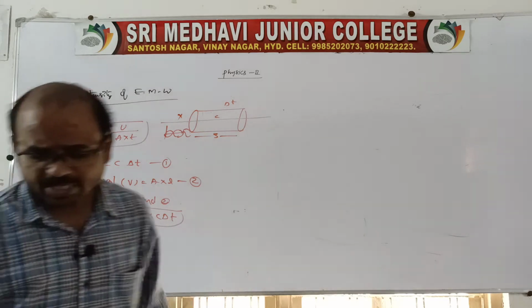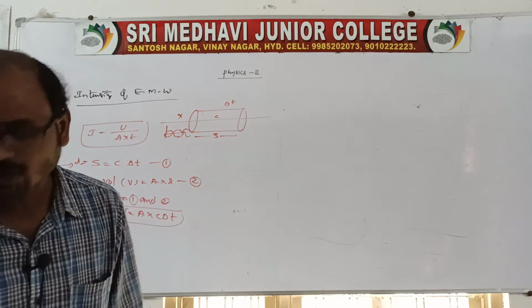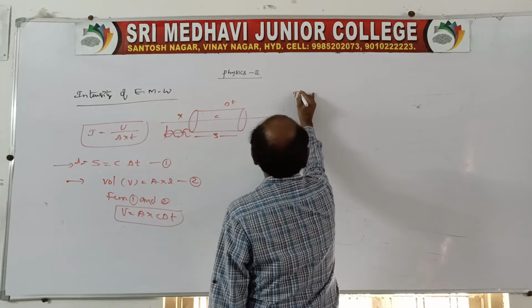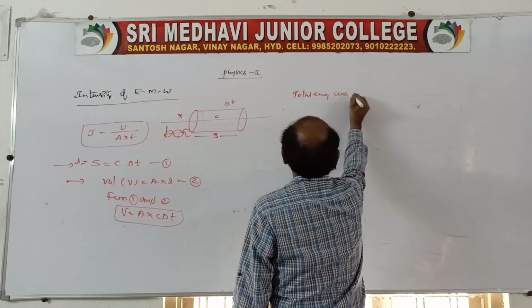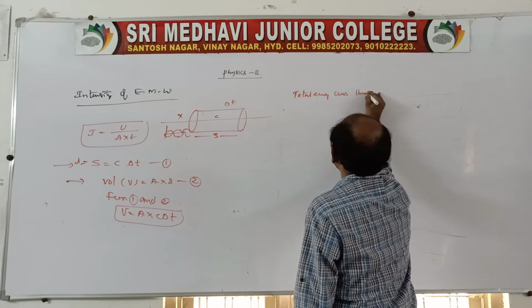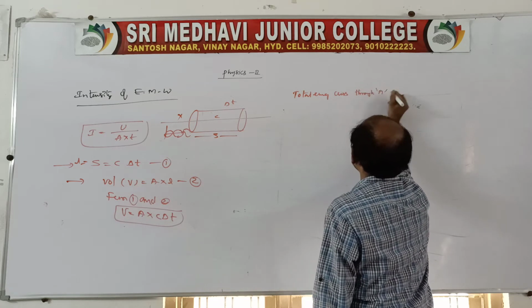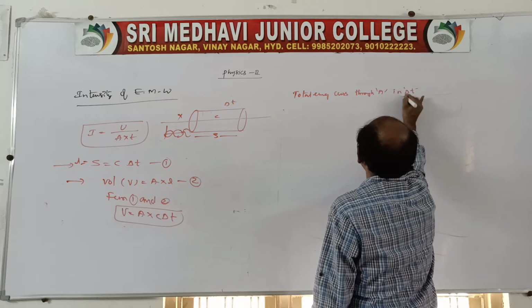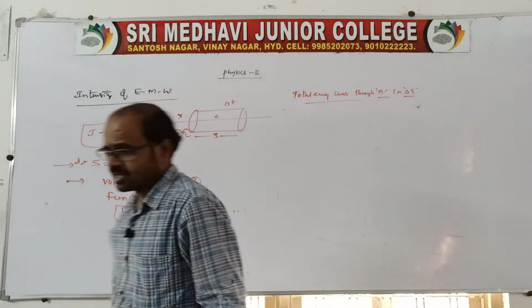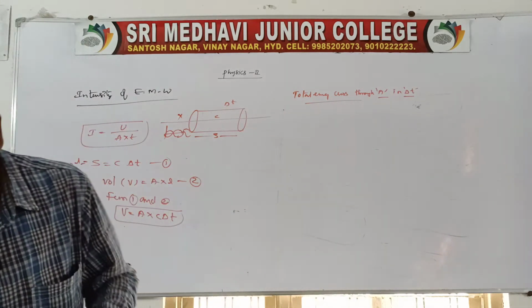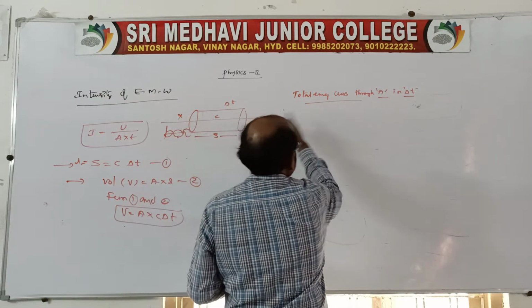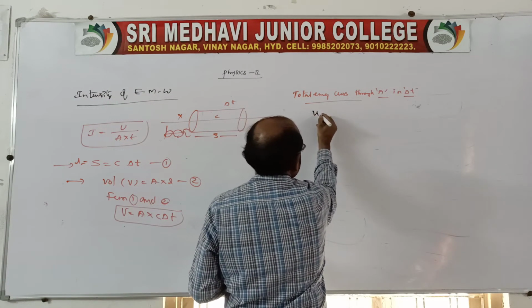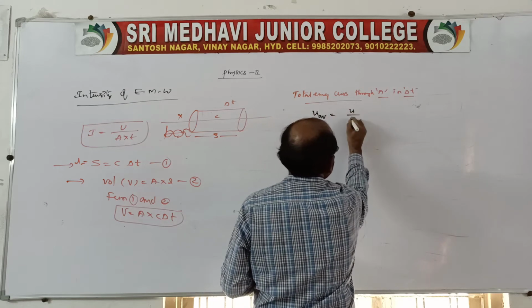Now we need the energy density, that is, the total energy crossing through the given area A in a time delta t. Average energy density is equal to energy per unit volume.